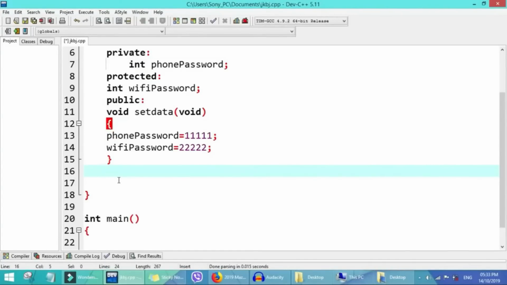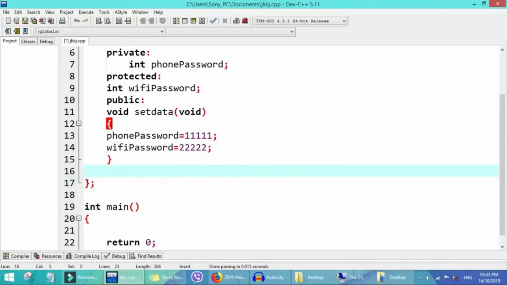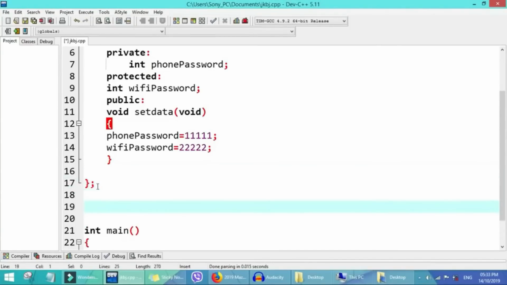So now what we go do is create the function of Mr. Toby. We don't forget our semicolon here. We create the function of the friend of Mr. Toby. So we write friend as the keyword. Friend will follow with our return type, then we write hacker password. Since that friend will be a hacker, he won't change the password of Mr. Toby.